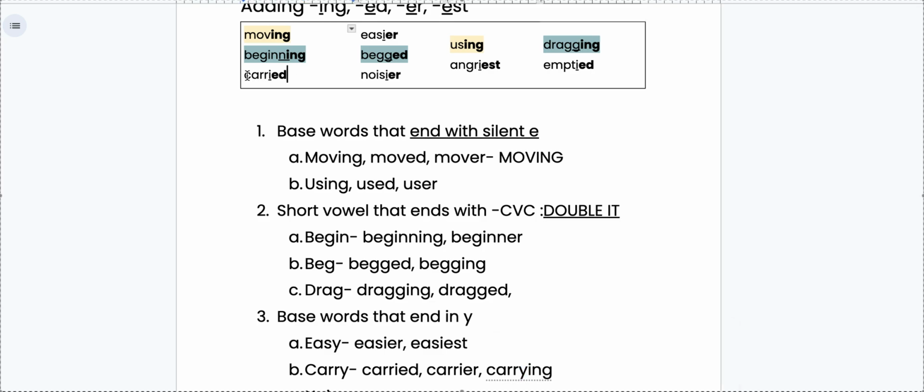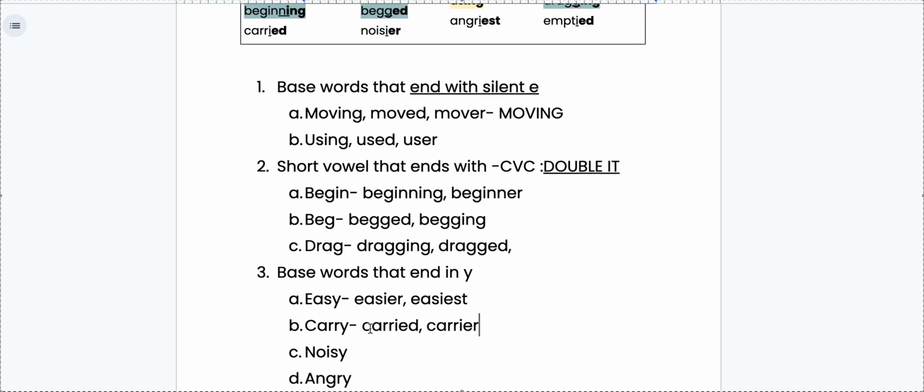Thankfully, our spelling words this week did not do that. So thankfully, we don't really have to stress about that one, and I'm just going to go ahead and delete it. But if you were wondering, well, why does that look weird if it had two I's? The reason why is because you drop the Y, add the I, and if you're adding a vowel suffix ing, you don't actually add another I. You just change it back to that Y, okay? Let's look at our next ones.